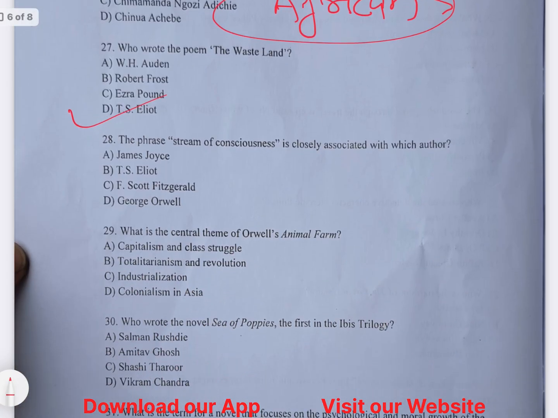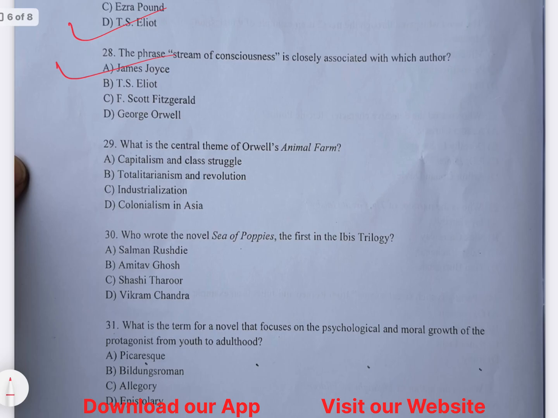The Wasteland is written by T.S. Eliot. We know that. The phrase stream of consciousness is closely associated with the author James Joyce. We understand that. What is the central theme of George Orwell's Animal Farm? In George Orwell's Animal Farm, the central theme is totalitarianism and revolution.